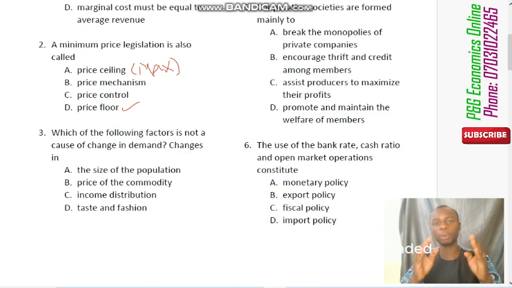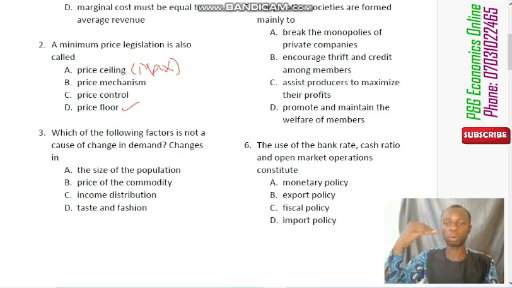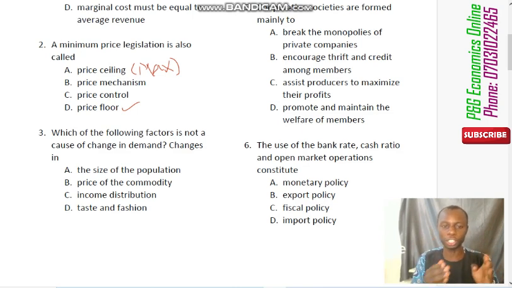Change in quantity demanded has to do with when price, which is one of the factors that affect demand, causes a change. This normally happens along the same demand curve, either up or down. So under change in quantity demanded, the only thing that can cause it is price.